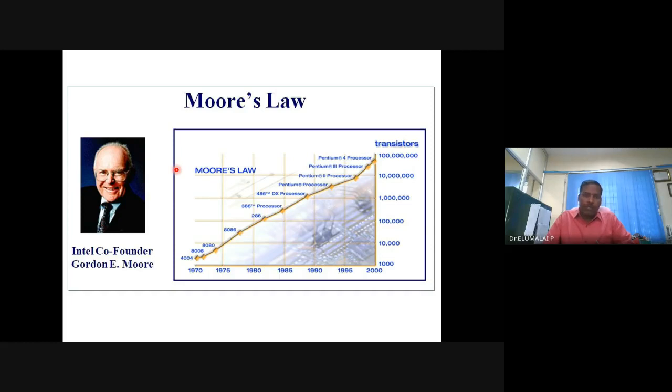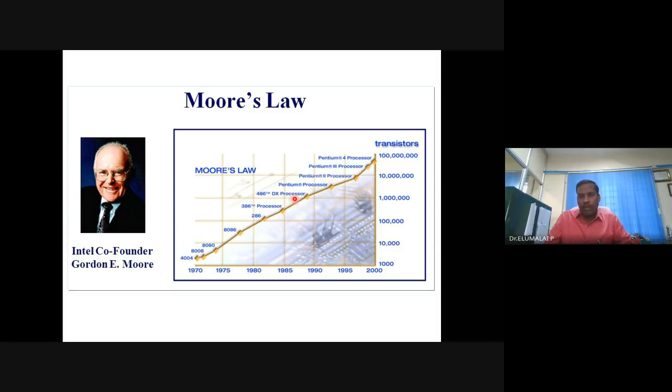I have shown some of these slides in the beginning itself. We have already crossed Moore's law, which talks about the density of transistors that can be housed in a given space. In 2000 itself, we have crossed. The original version of Moore's law states that every 18 months, the number of transistors that can be accommodated in a given small space doubles, triples. Now, in 2000 itself, in such a small space, more than these many transistors could be accommodated.